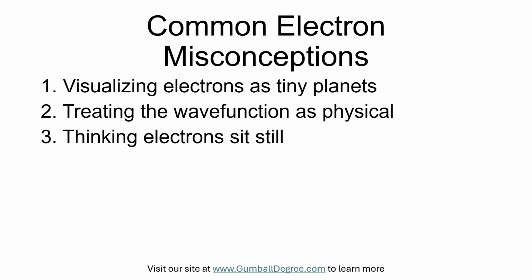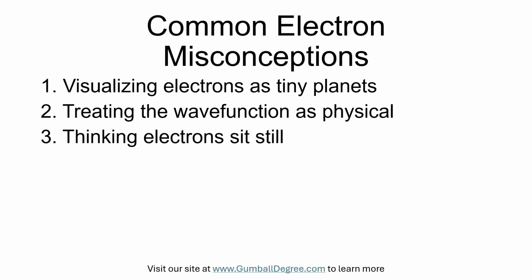One common mistake is picturing electrons as tiny planets traveling fixed circles, which leads to wrong expectations about position and motion. Remember, orbitals are probability clouds, not tracks. Another is thinking the wave function is a physical cloud rather than a mathematical tool for probabilities. And the practical tip is to focus on what the wave function predicts about measurements, not on imagining literal clouds.